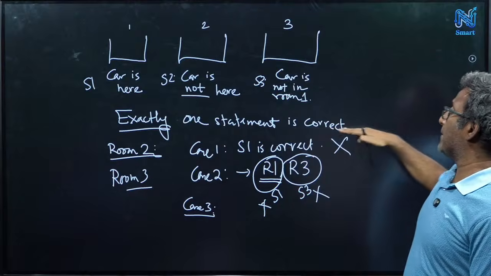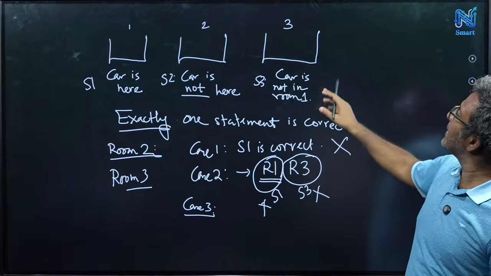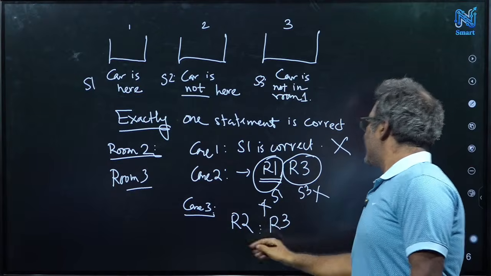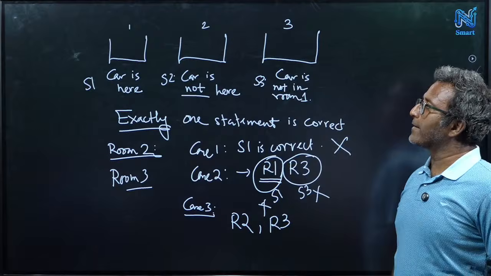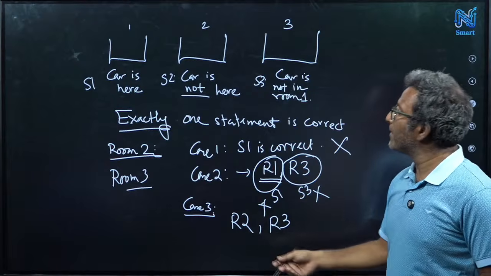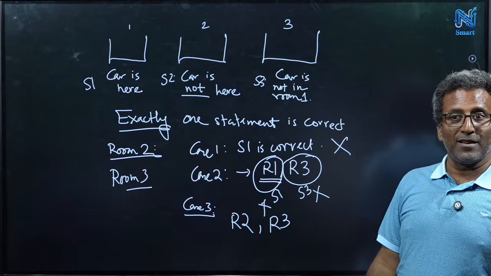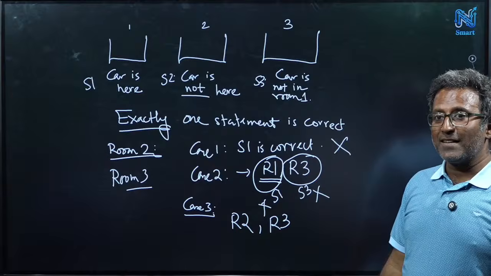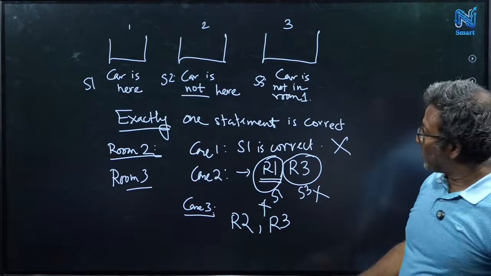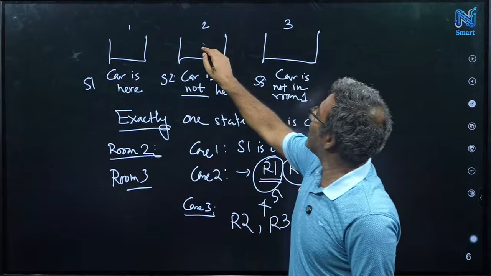that exactly one statement is correct. So the third statement is true, so the car is not in room 1. What it means is that it will be either room 2 or room 3. Then we have to check the other statements. S1 says the car is here. That's false, okay, that's good. And S2 says the car is not here. That also must be false. So that means the car is in room 2, because statement 3 says the car is not in room 1. Statement 2 says the car is not here, meaning not in room 2. That must be false. That means the car is here.